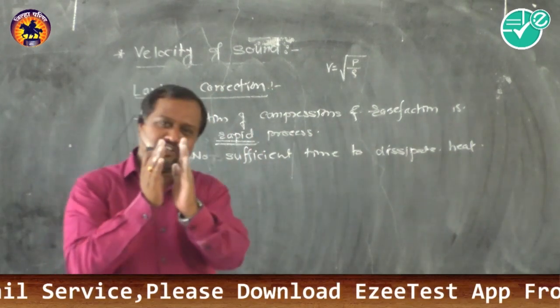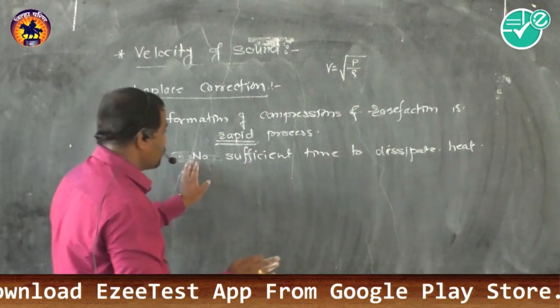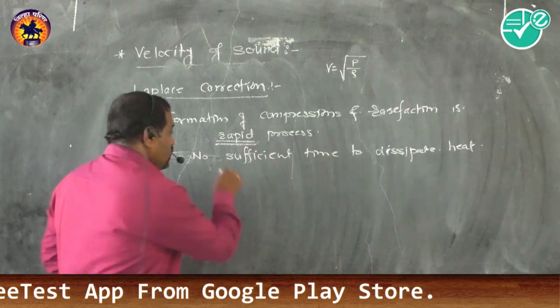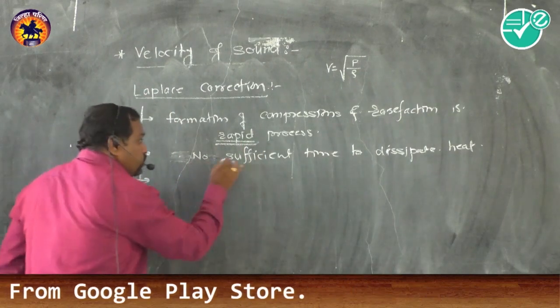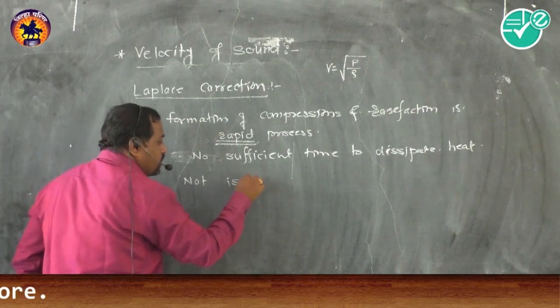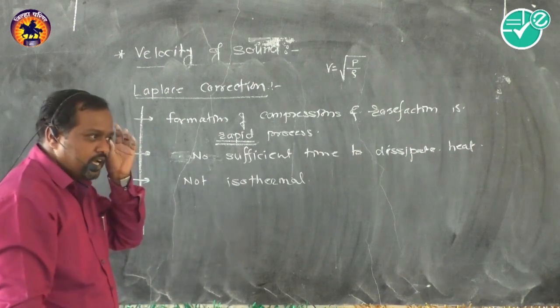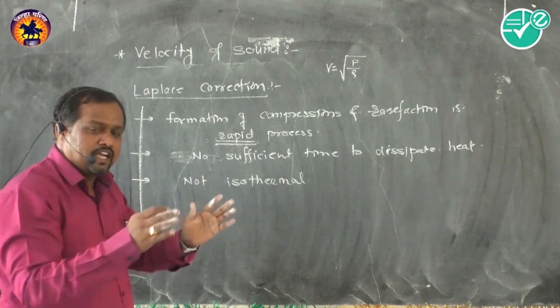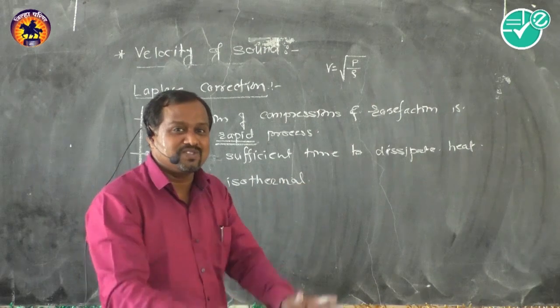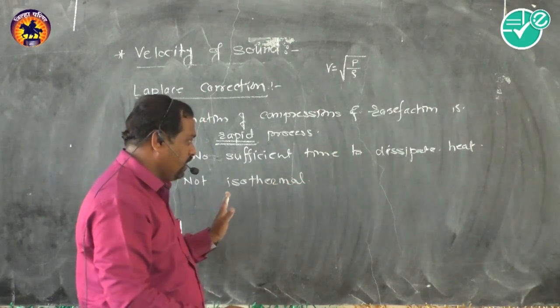As at compressions heat is developed and at rarefactions cooling takes place, that means it will not get sufficient time to dissipate the heat. So this process is not isothermal. Newton gave the idea that it is an isothermal process, that means the temperature of the system remains constant, but here there is not sufficient time to dissipate the heat.